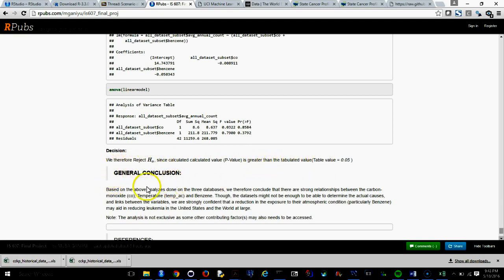So we make a general conclusion that based on the above analysis done on the three data sets, we therefore conclude that there is a strong relationship between carbon monoxide, temperature, and benzene. Though the data set might not be enough to determine the actual causes and link between the variables, we are strongly confident that the reduction in exposure to atmospheric conditions, particularly benzene, may aid in reducing leukemia in the United States and the world at large.